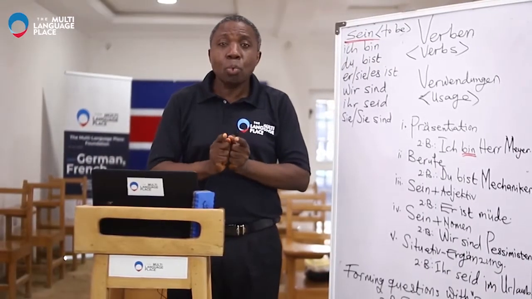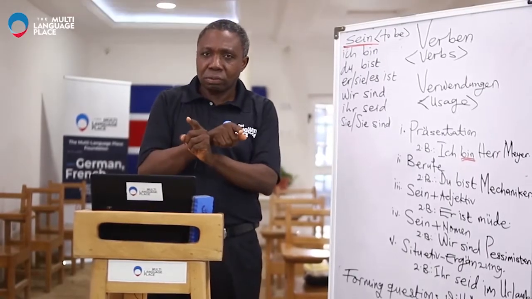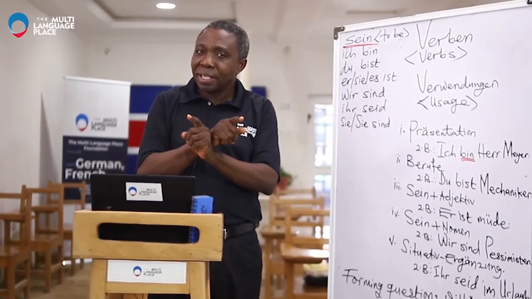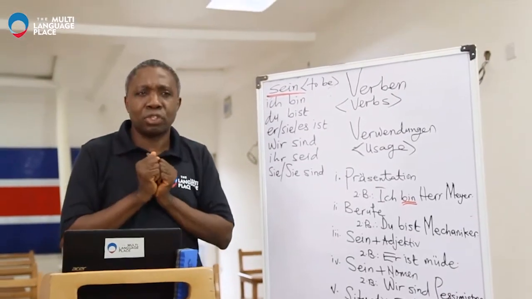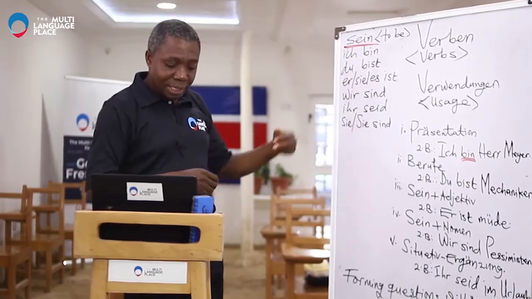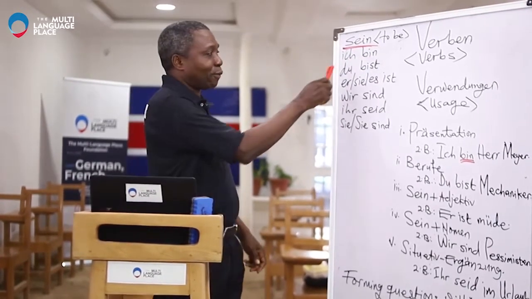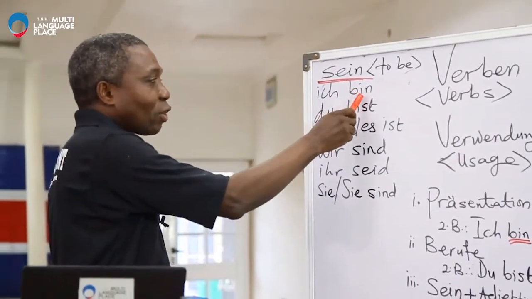But today I want to show you one way of forming a question. You form a question by inversion. Normally, the German verb stays in the second position. And I give you an example. Ich bin. That ich is occupying the first position, and the bin is occupying the second position.